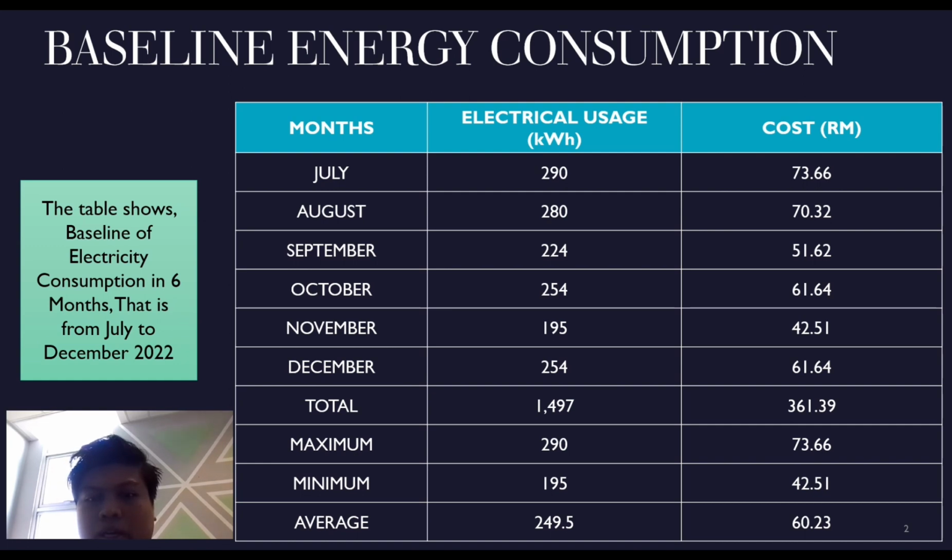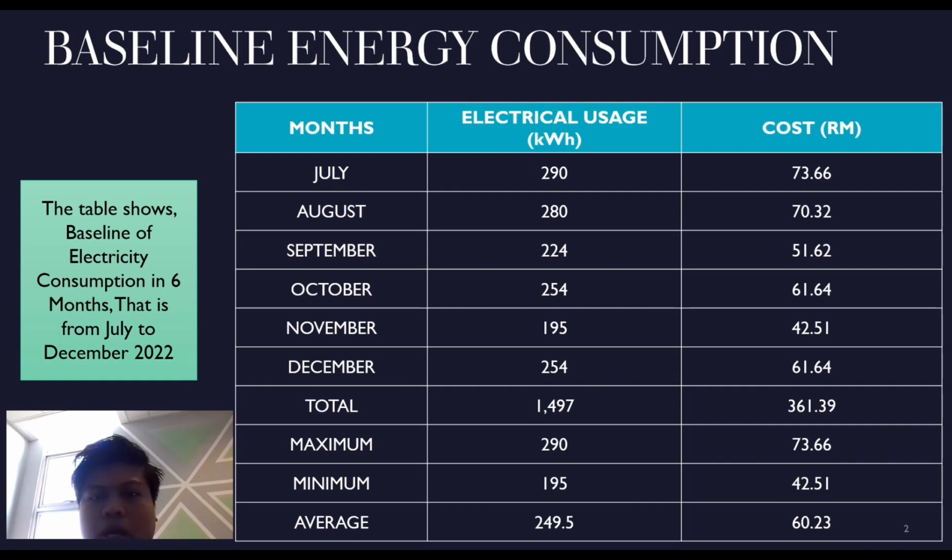For October, the electrical usage is 254 kilowatts and the cost is 61 ringgit and 64 cents. For November, the electrical usage is 195 kilowatts and the cost is 42 ringgit and 51 cents. For December, the electrical usage is 254 kilowatts and the cost is 61 ringgit and 64 cents. The total of electrical usage in 6 months from July to December is 1,497 kilowatts and the total cost for July to December 2022 is 361 ringgit and 39 cents.